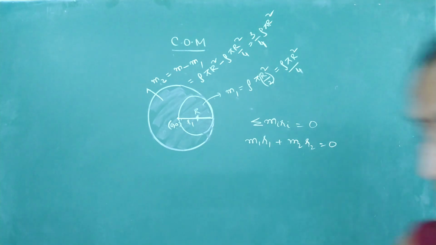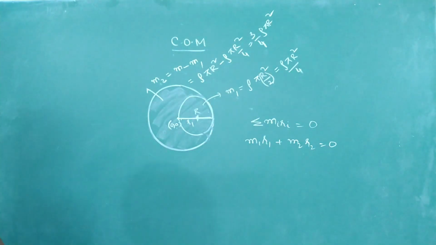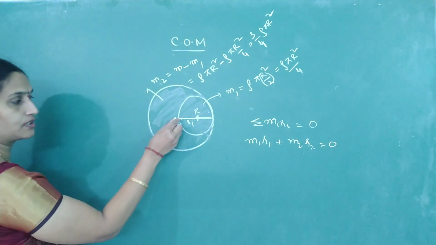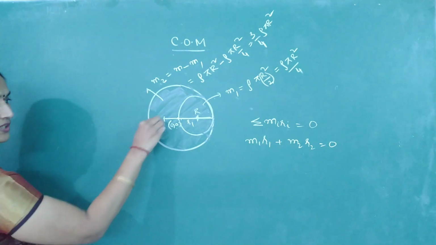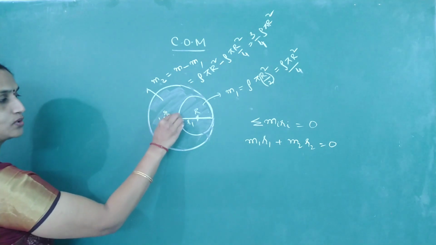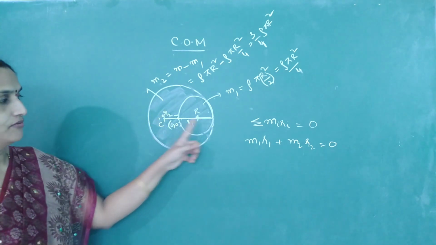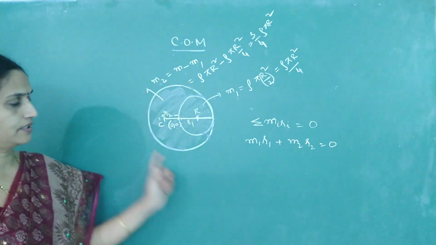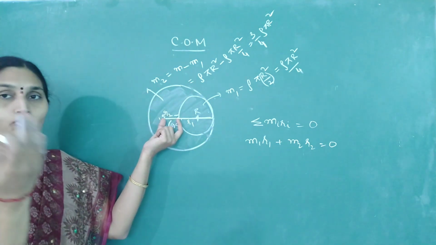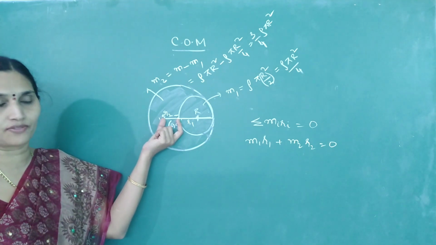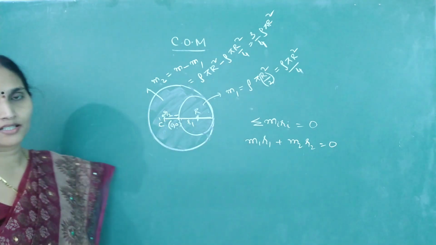R2 is the distance of center of mass of the remaining portion. For the remaining portion, let this be the location of center of mass. This is what we have to find. I will call this r2. So m1 r1, remaining mass is m2, this distance is r2. R2 itself gives you what distance the center of mass has shifted. Sum should always be 0.